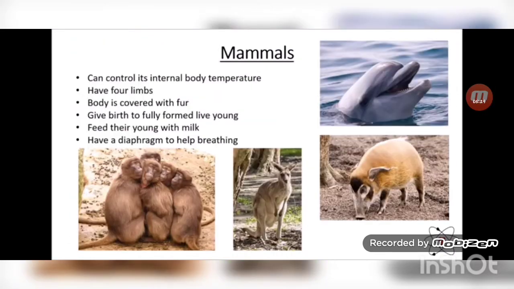Mammals, they can control their internal body temperature, and as you know, they have 4 limbs and the body is covered with fur or hair. They give birth to fully formed live young, and they feed their young with the milk. They have a diaphragm to help breathing.